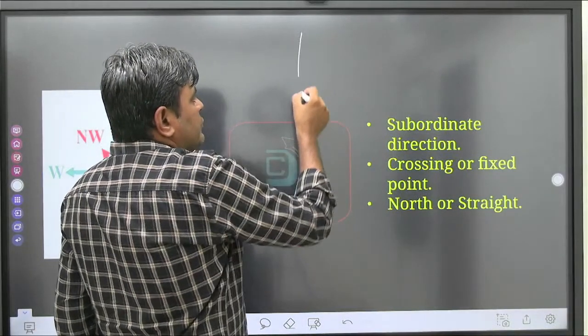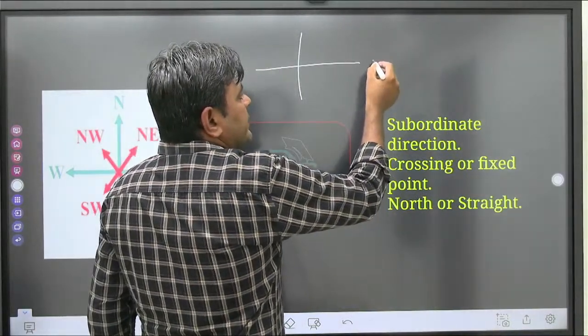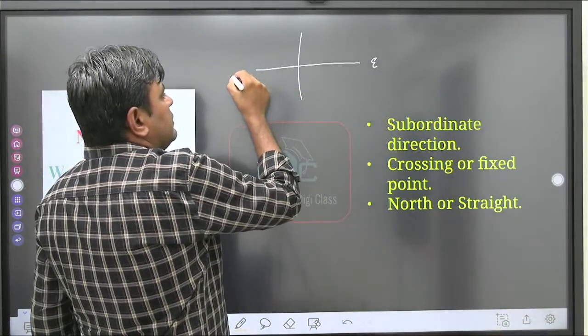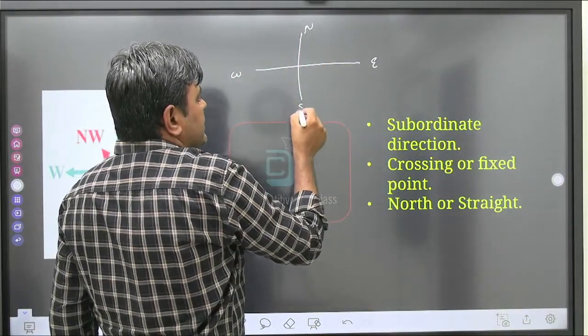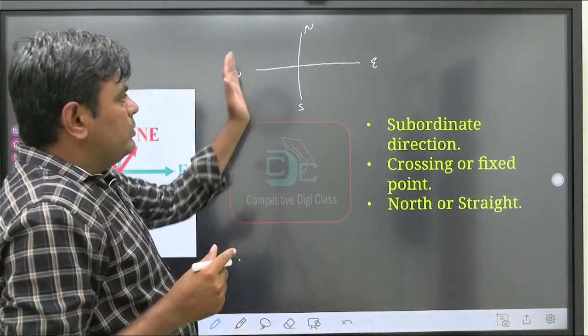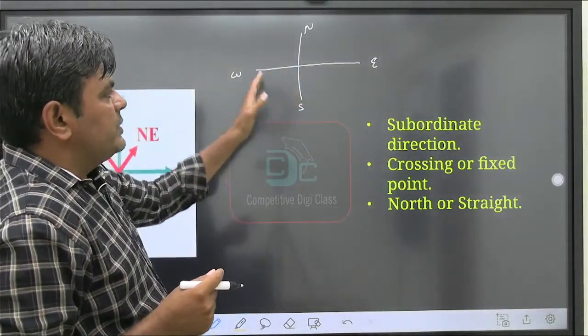If you draw the directions, this is called east, this is west, this is north and this is south direction. So mainly we have 4 directions: east, west, north, south.